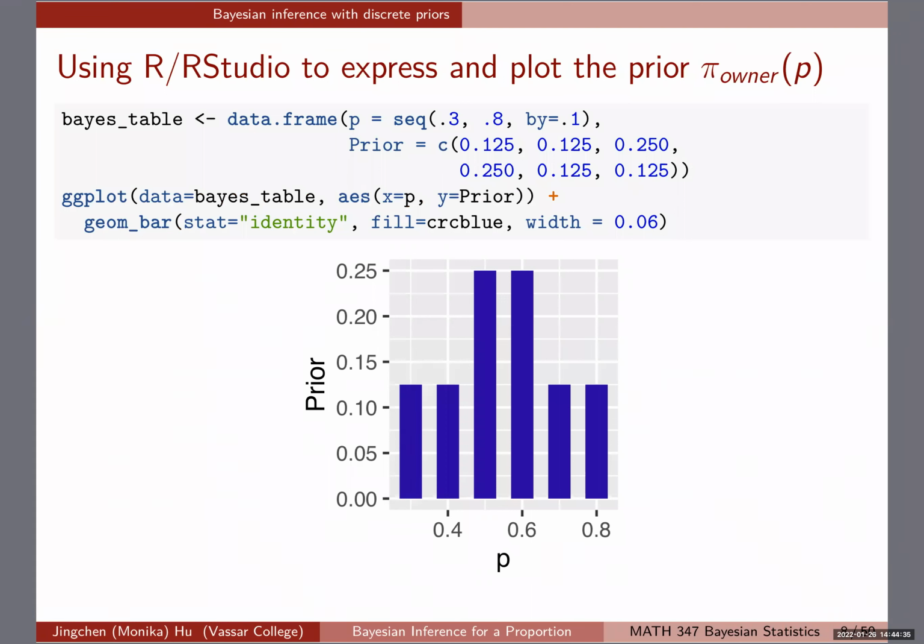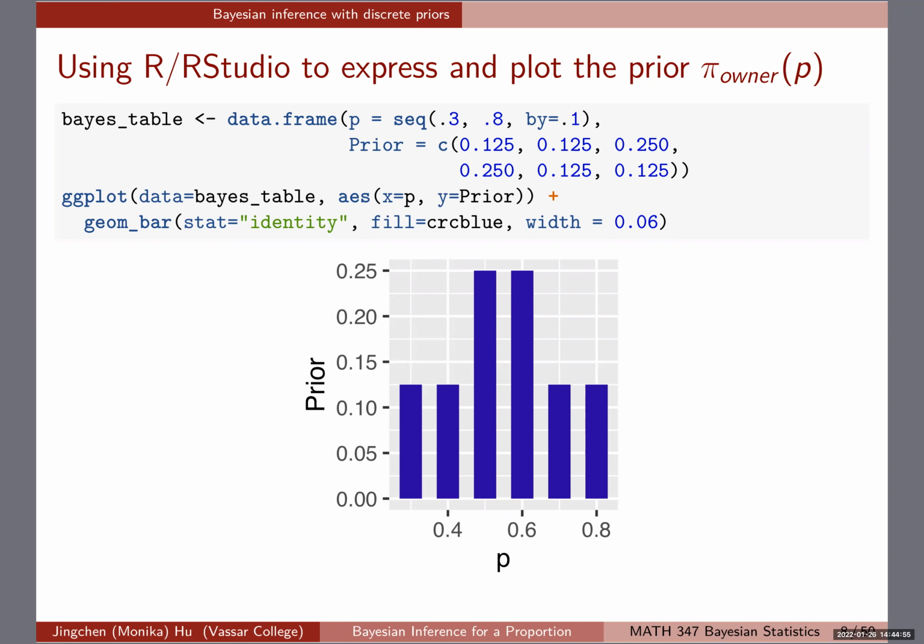Okay. All right. So with that in mind, I want to end this part with one last slide of using R and RStudio to plot the prior. Okay, so this is using ggplot. And like I said, on Moodle, I also posted a markdown file, including all of the R code itself. So you should be able to play with it afterwards if you want to give it a try. But basically what we're doing is creating a data frame over here.